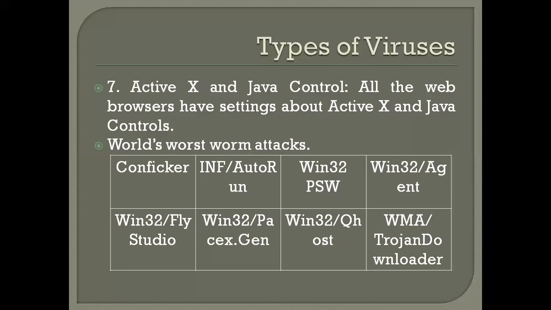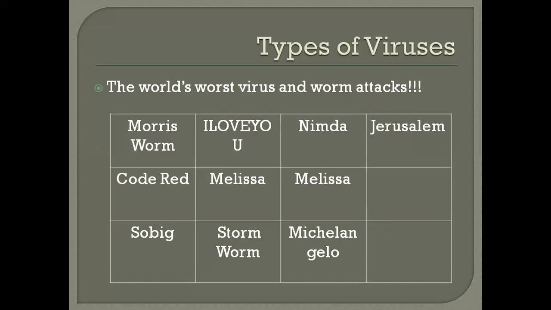Then Win32 PSW, Win32 Qhost, then Win32 Agent, then WMA, Trojan download, Trojan download. These are the world's worst worm attackers.